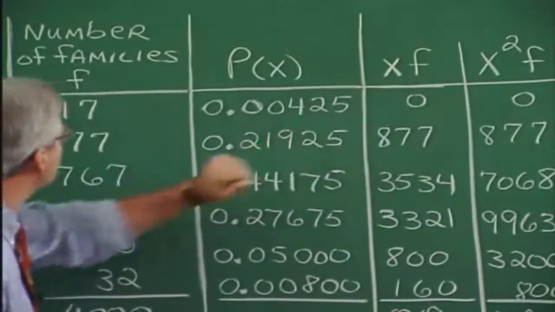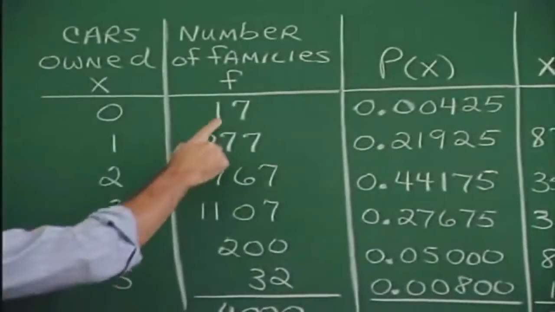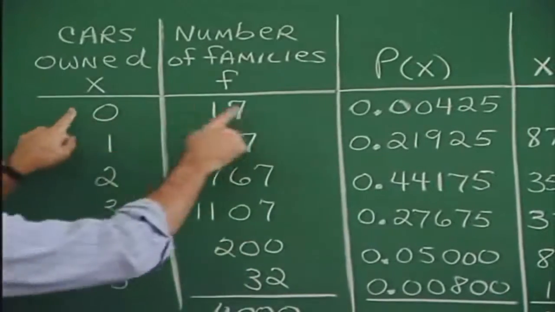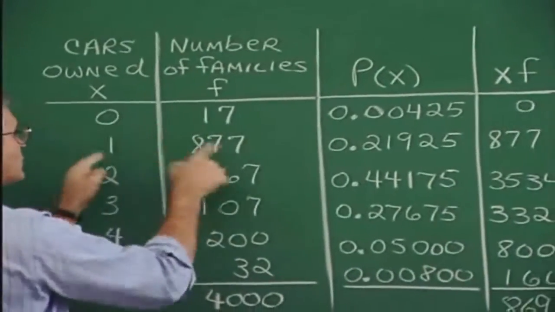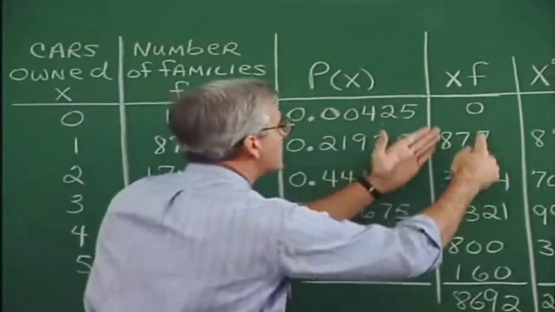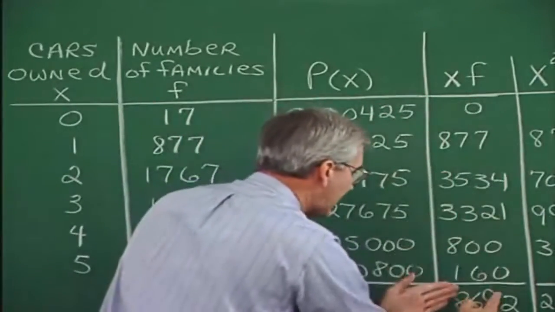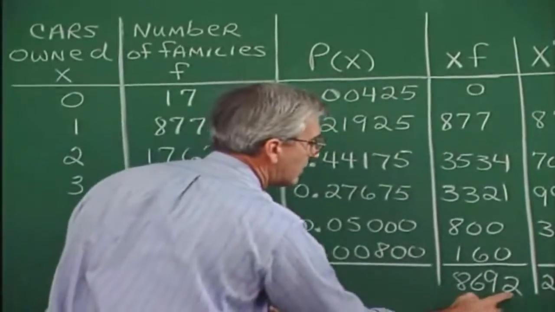The X's are these, and the frequencies are these. And X times F, just the product of these two going across, would give this column. And the sum of that column is 8,692.